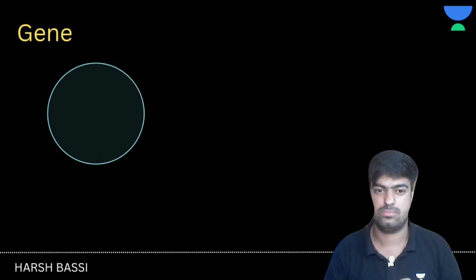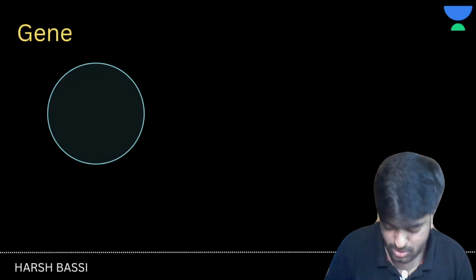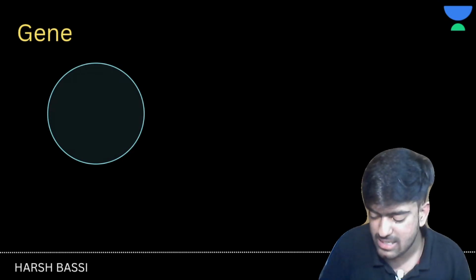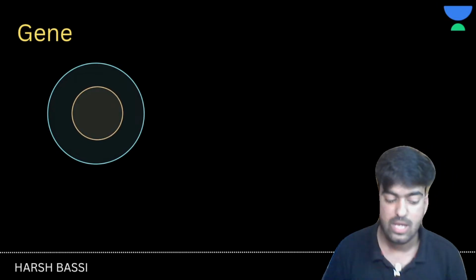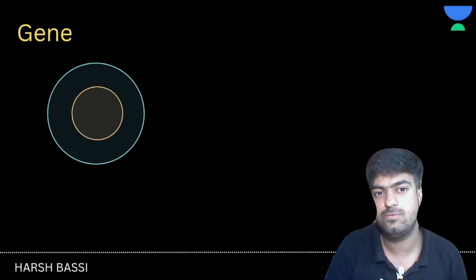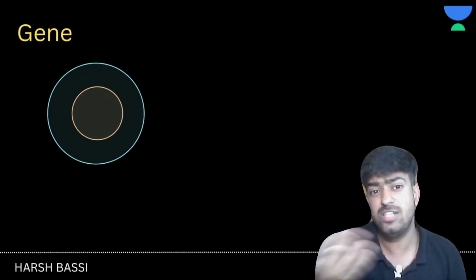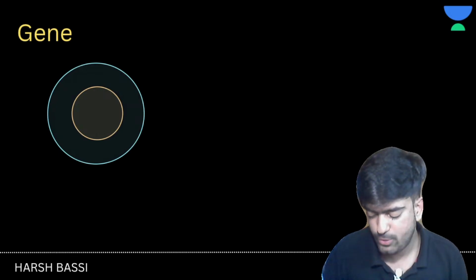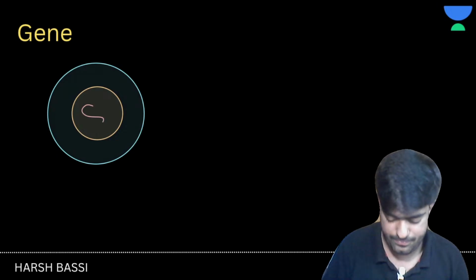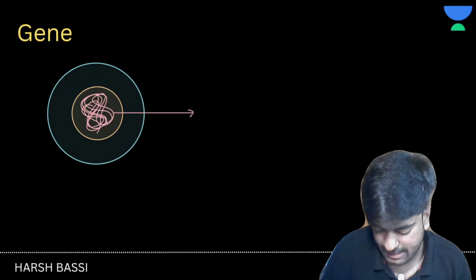So what is this? It's not a circle, it's a cell. We are studying biology. This is a cell, and inside the cell what do we have? A nucleus. Clear? And inside the nucleus what do we have? Some of you will say DNA, some will say genes, some can say RNA also, anything you can say. But I am going to give you a particular term. You should say chromatin.